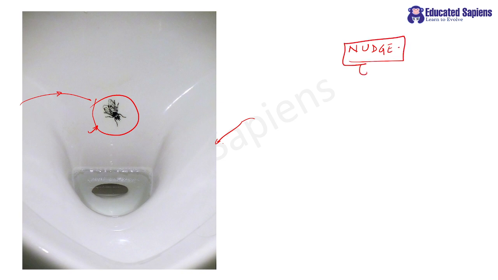Many times we have seen that males, when they pee in the urinal, often splatter outside, right? So what people do is stick a sticker of a housefly or some insect so that people get an aim, and now the splattering ratio goes significantly down. So my dear students, all these are beautiful examples of nudge, where we are doing choice architecture.